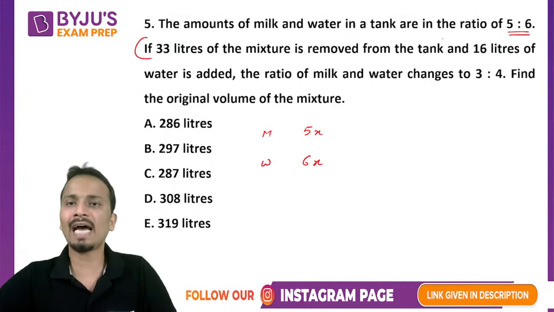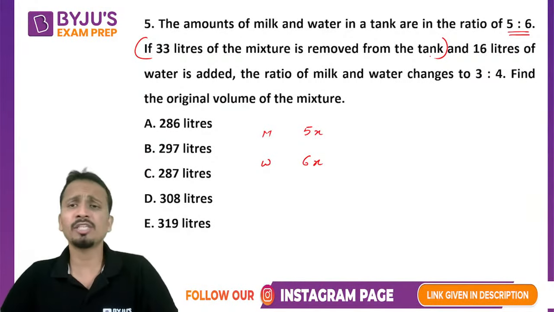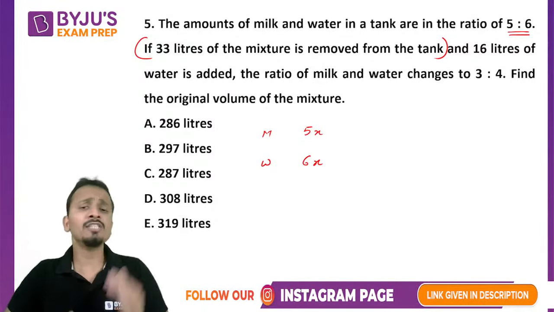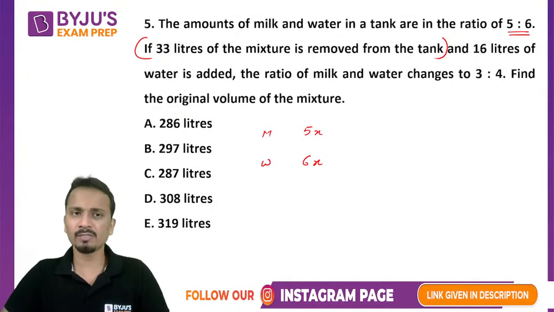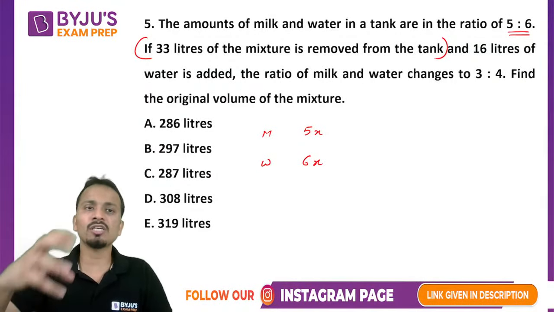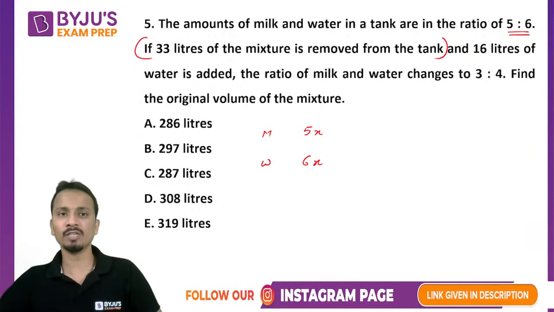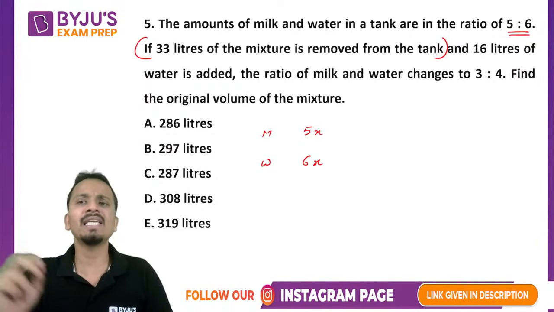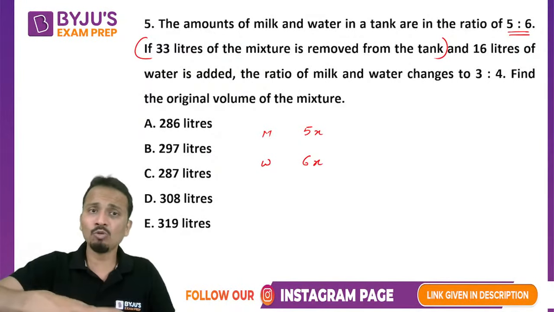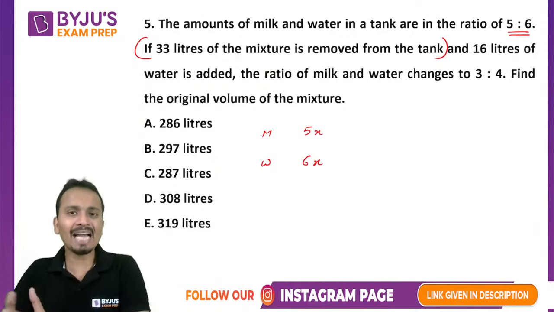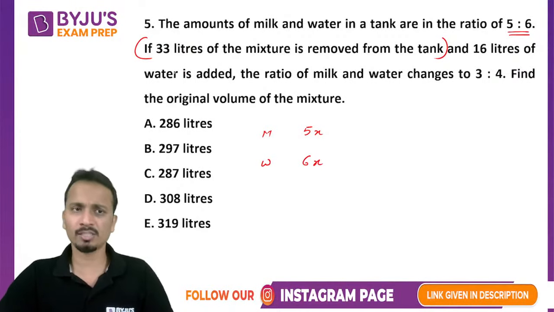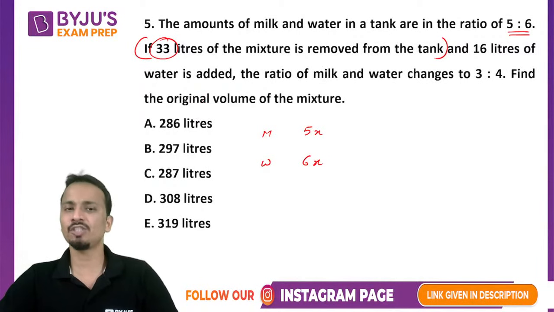So first of all, look at this step. 33 liters of mixture is removed. This mixture contains milk and water in the ratio 5:6. So the 33 liters which has been removed, in that mixture, milk and water will be present in the ratio 5:6. Whatever amount of mixture we are removing, milk and water will come out in the ratio of 5:6. Now you need to divide 33 orally in the ratio 5:6.